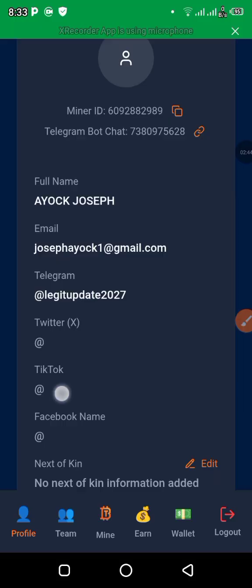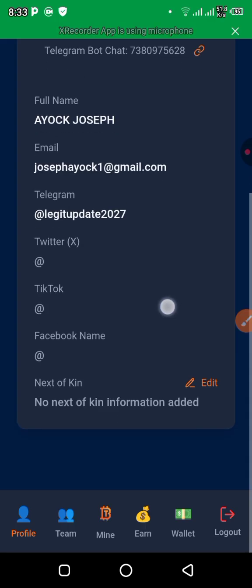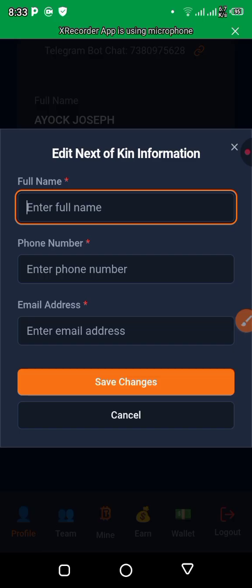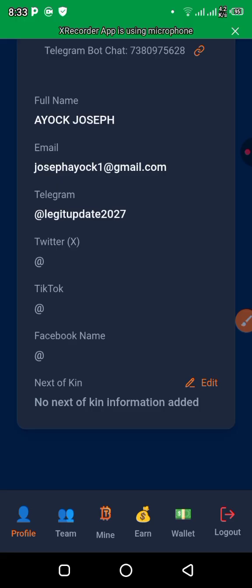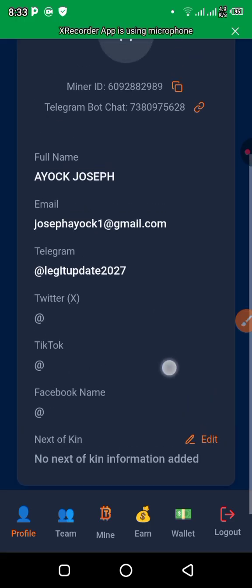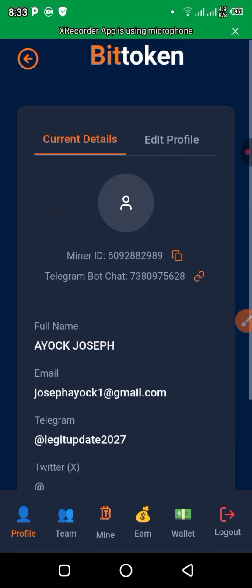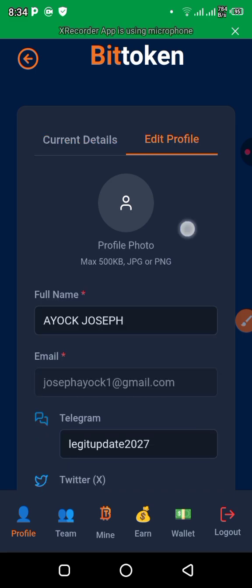This is where you add your TikTok username and your Facebook username. You can add all of them. Then you can add next of kin. If you come on this edit, you see full name, phone number, email, then save. If you want to change the next of kin you have put, you can do it like that.